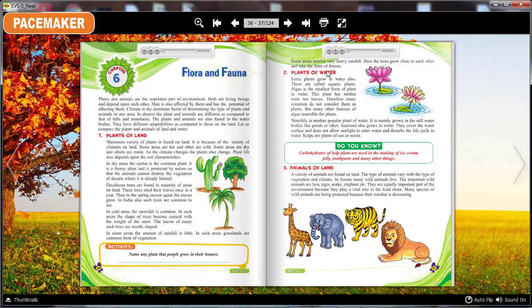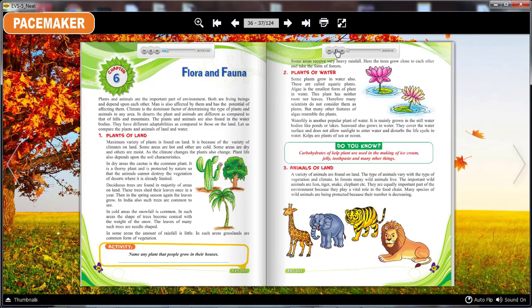Chapter 6: Flora and Fauna. Plants and animals are an important part of the environment. Both are living beings and depend upon each other. Man is also affected by them and has the potential of affecting them.